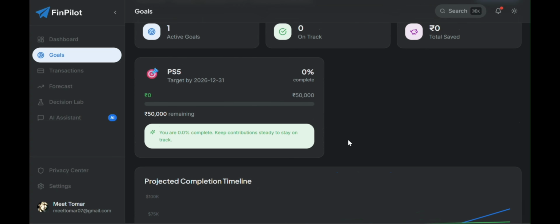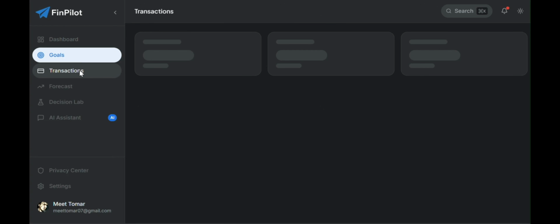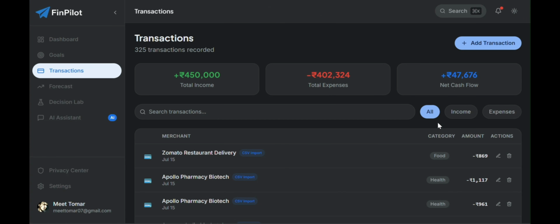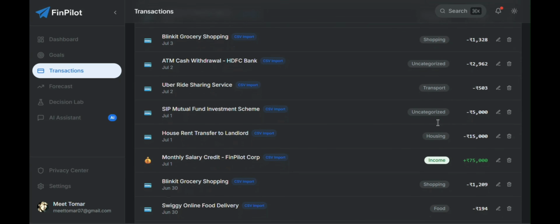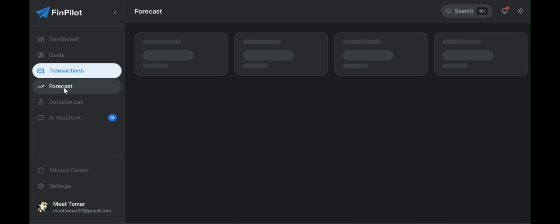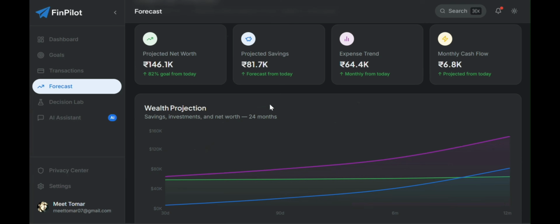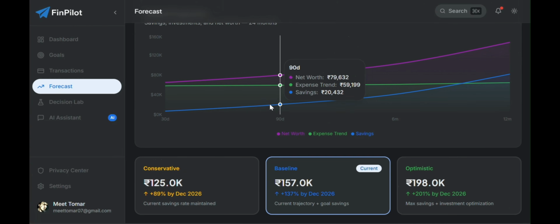In transactions, we can see all our cash flow, upcoming and outgoing transactions, to all the company sectors and investments. In forecast, we can see our future-based patterns and goal predictions, like here on all the goals basis for the companies and optimized baseline. In decision, a particular finance decision can be made.